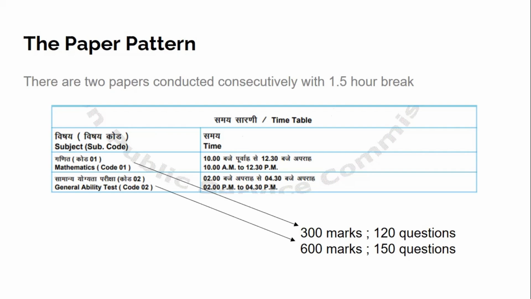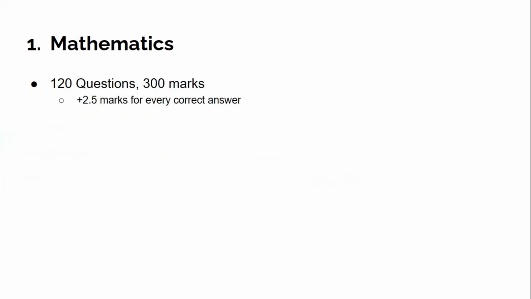And GAT is also an important paper, whose total score is 600 marks, with 150 questions. 50 questions are of English, and 100 questions are of science, social science, current affairs, economics, and all the remaining subjects. So now let us focus our discussion on the mathematics section. 120 questions, 300 marks, as told earlier, plus 2.5 marks for every correct answer. Now there is negative marking also, with a penalty of minus 0.83 marks for every wrong answer.